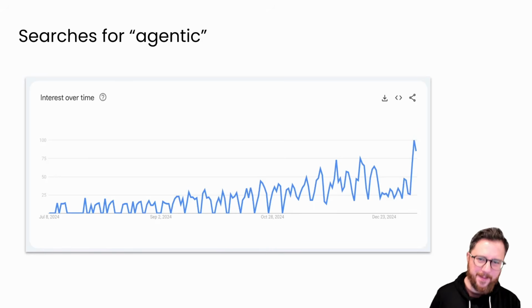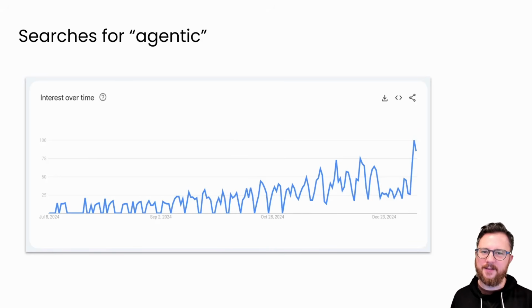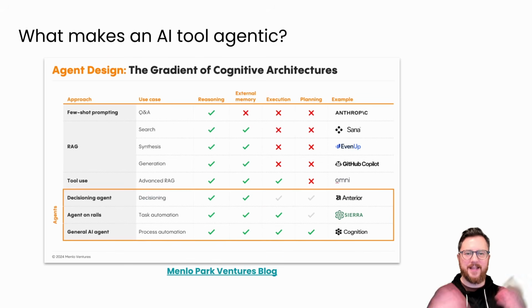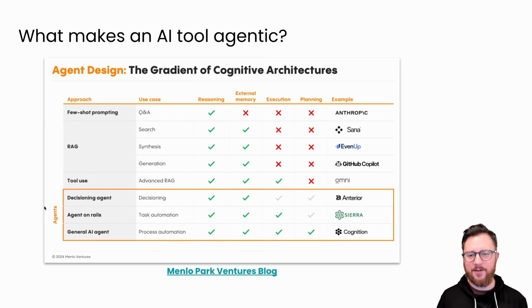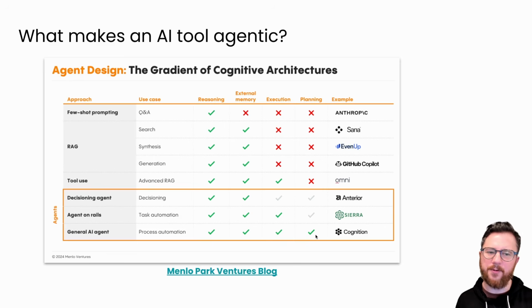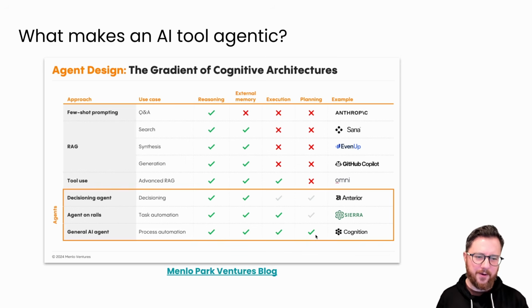I'm sure you've noticed the buzz around the term agentic lately, specifically agentic AI. But what makes an AI tool agentic? Well, according to this blog, if you're using an LLM purely for reasoning and external memory, then you're not necessarily using an AI agent. What defines an AI agent is its ability to execute multiple tools towards a goal, and ideally the planning of how to get to that goal itself is also figured out by the large language model or the agent. In other words, the agent is going to figure out what tools it has in its toolbox and also the plan for how to fulfill the goal the user has.